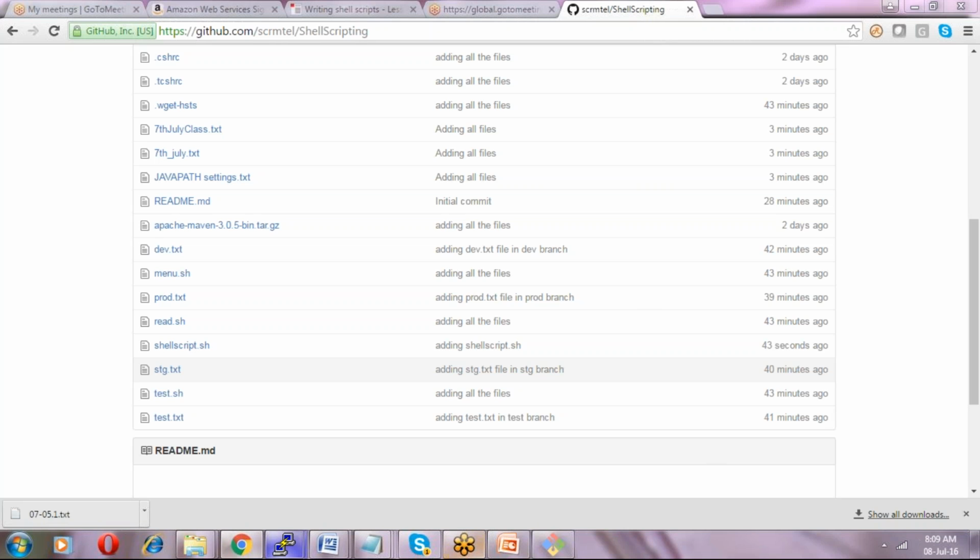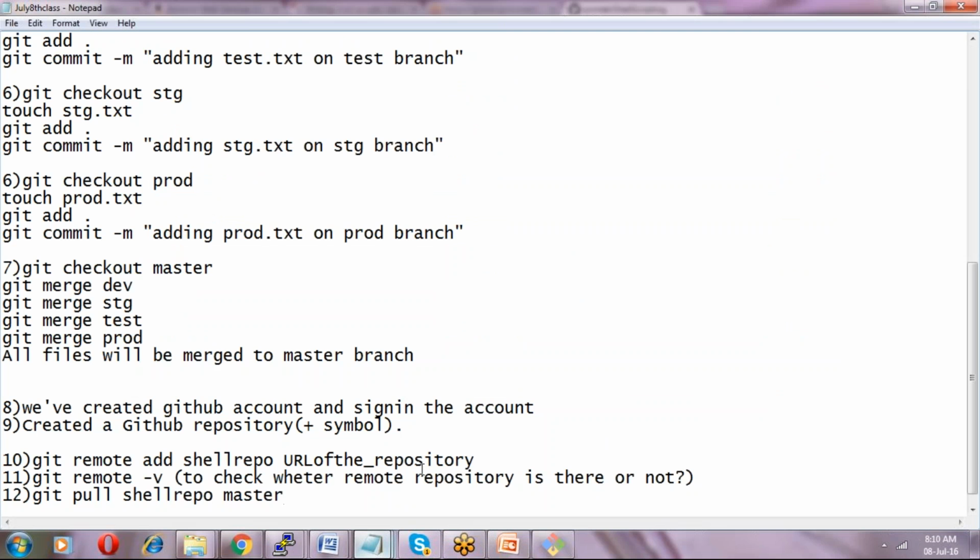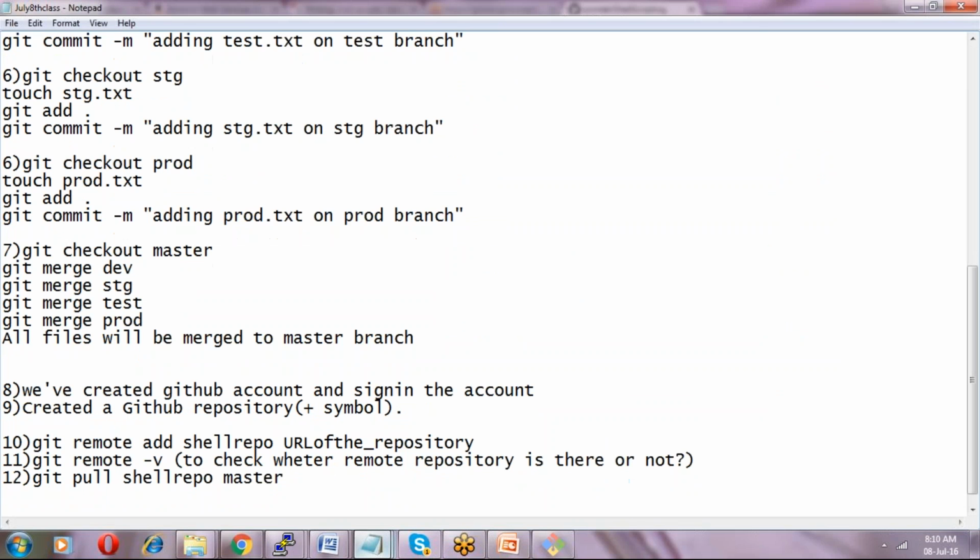Still, if you have any questions, we will work on it, don't worry about it. Still, git pull shell repo master, and the last one is git push. If you want to add anything, you can add it, then the repo and then master. Instead of master, if you have any other branch, you can give that also, without any problems.